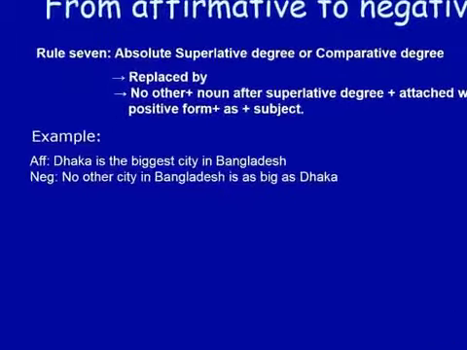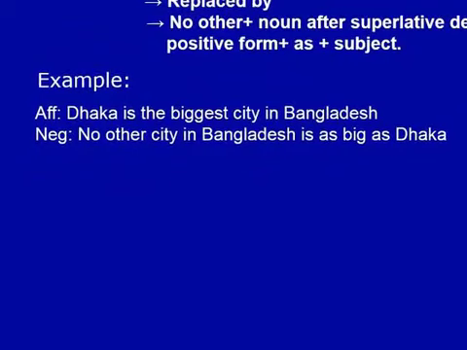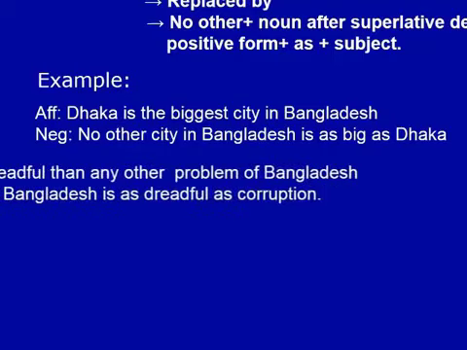Dhaka is the biggest city in Bangladesh. So only Dhaka in Bangladesh is the biggest. That is why this is the absolute superlative degree. If you want to transform from affirmative to negative, we'll have to write no other in the beginning of the sentence. We'll have to write the noun after the superlative form, city in Bangladesh. We'll have to write the verb and as plus the positive form of the superlative form, as plus subject. Look at another example.